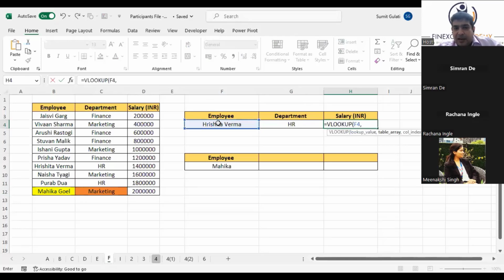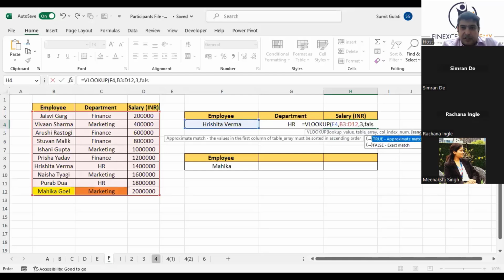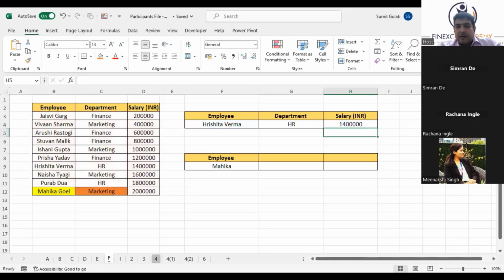Anyways, F4, I want to look for Rishita Verma. Where to look? It is asking me the table array. So I say you have to look it out here. What should be the column index number for salary? Approximate match, I'll do one example if you say. It is 3, comma, FALSE again. Enter. Now it is giving me Rishita Verma, department is HR, salary is this much.